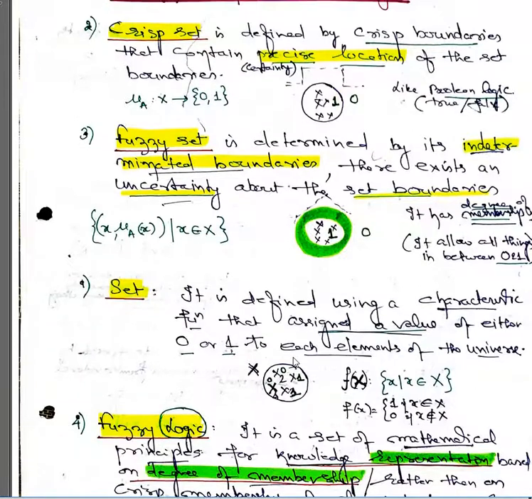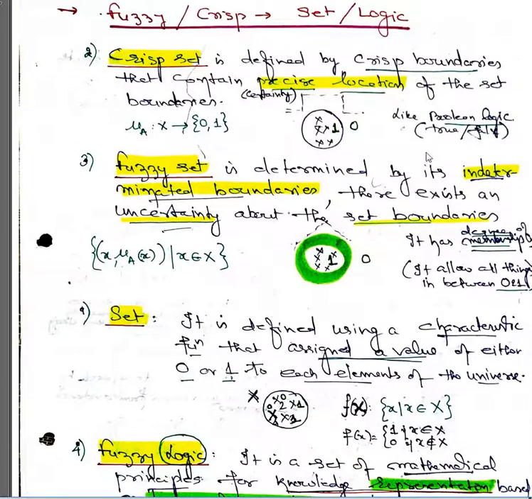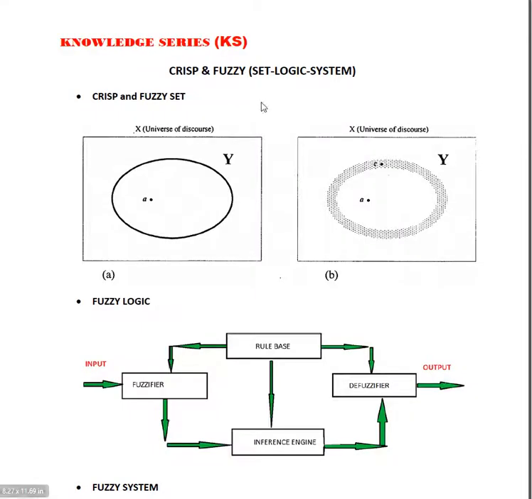Now, based on this set, we come to another point: the crisp set and the fuzzy set. When we talk about a crisp set and a fuzzy set, let's see this particular figure.